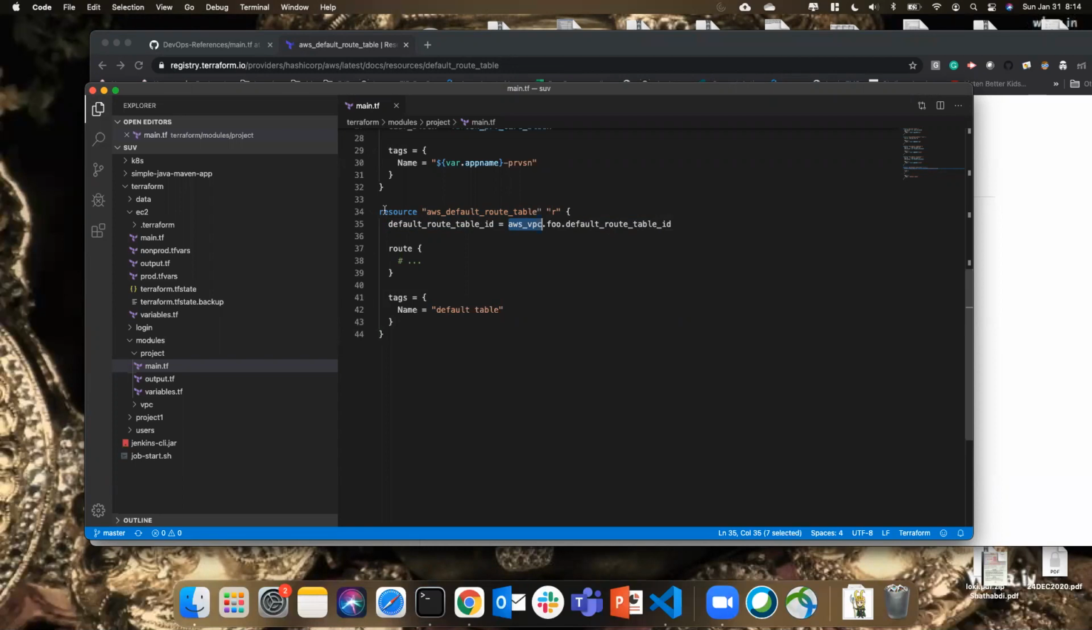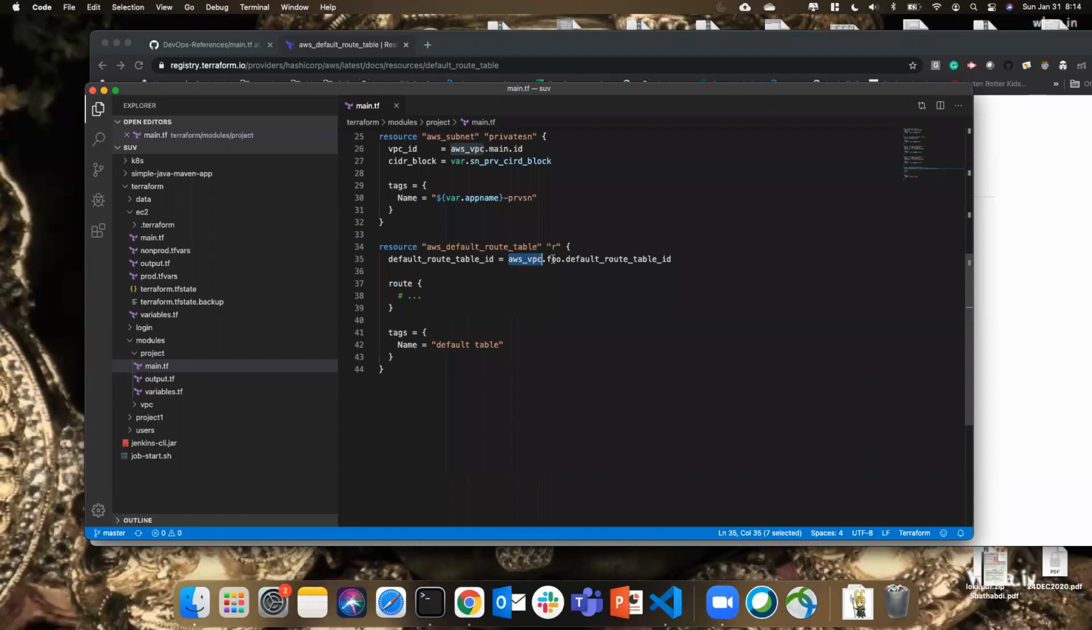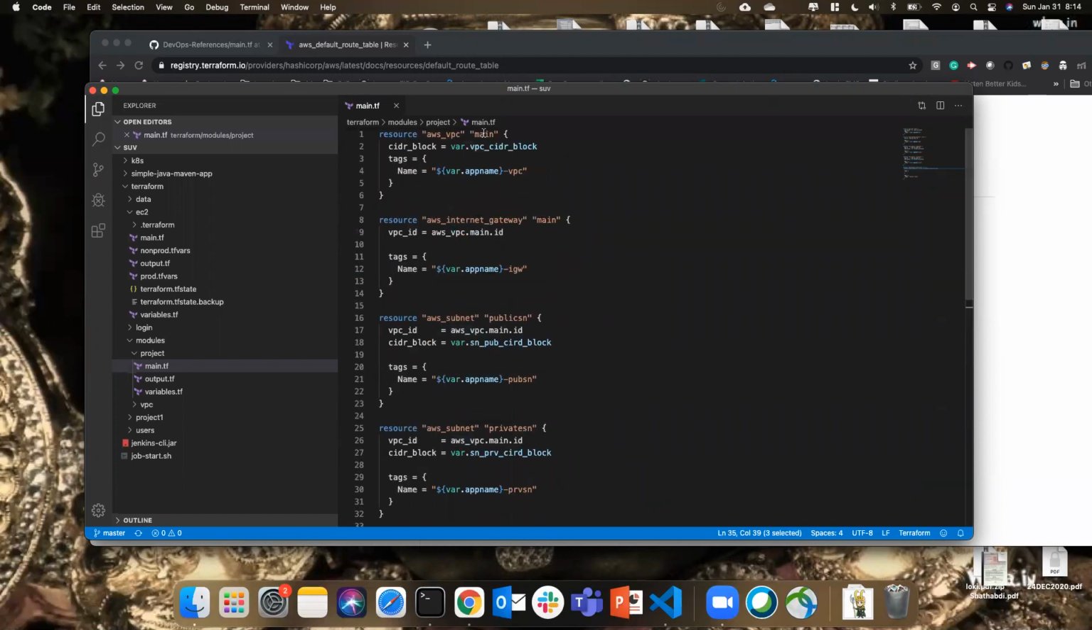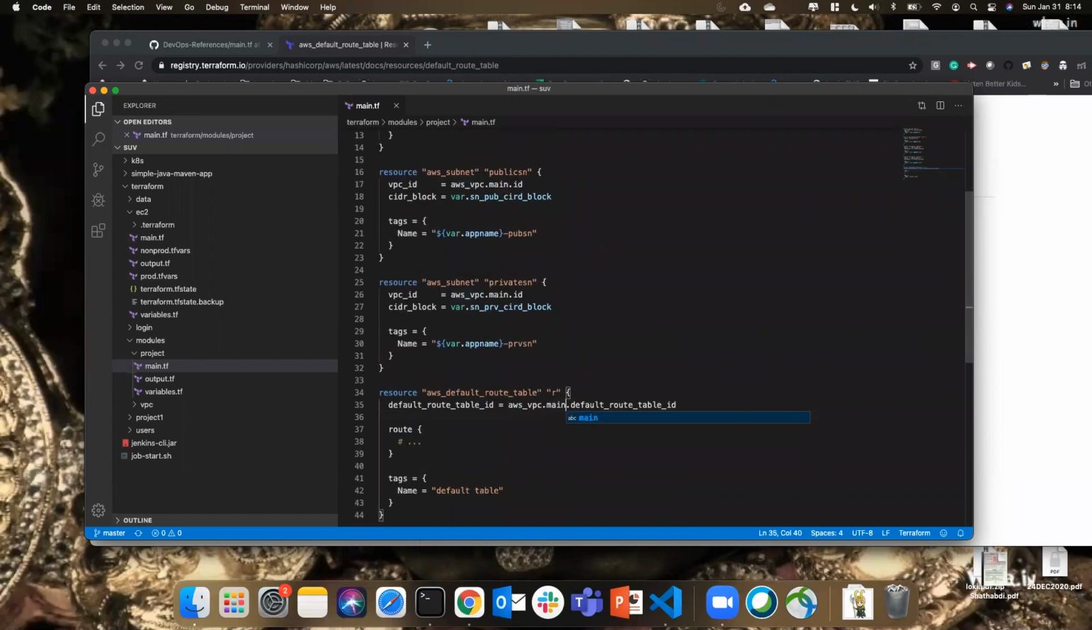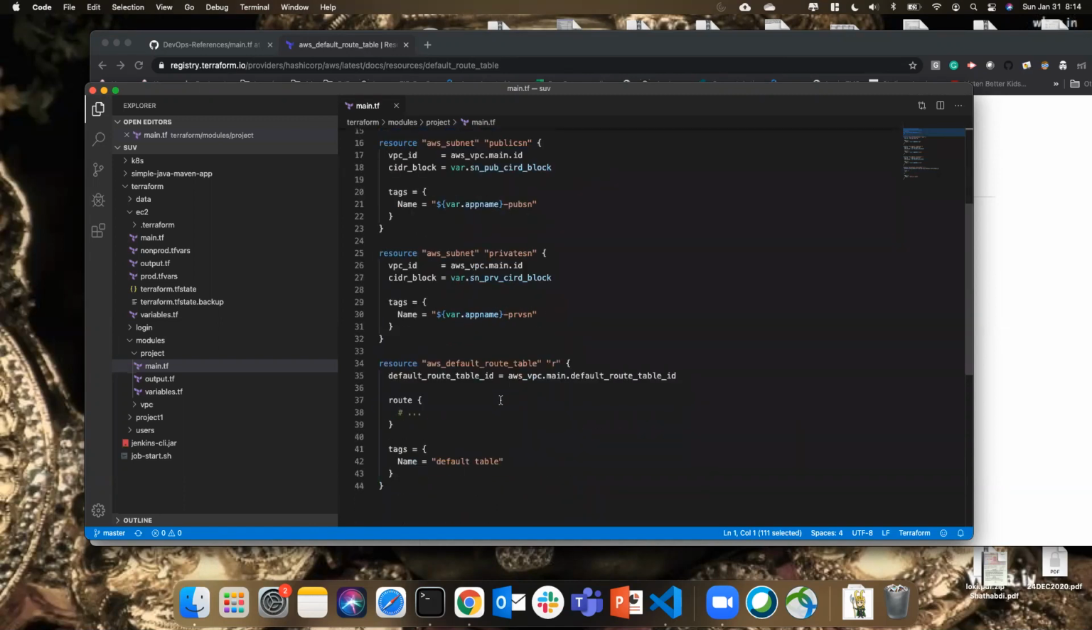So whenever you create a VPC, a default route table will be created. Okay, so here we are referring to this AWS VPC, which is here, and then foo, he's using as a name of foo, but our name is main, right? I'm going to make it main. The default route table ID will be coming from this resource as an output, as an argument, right?